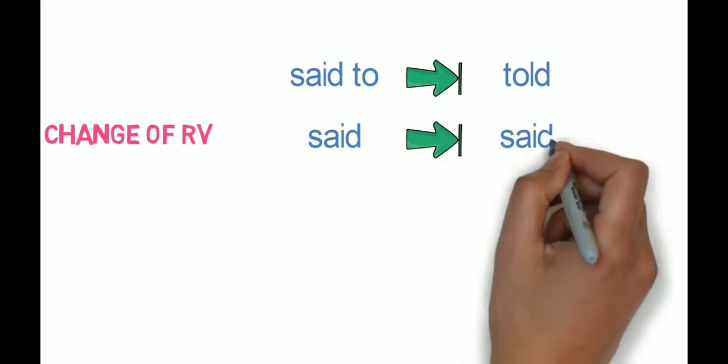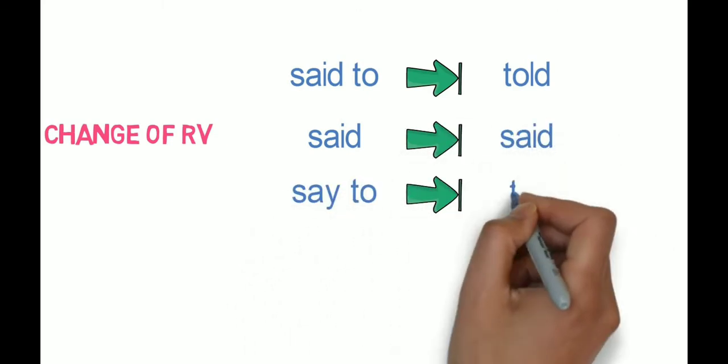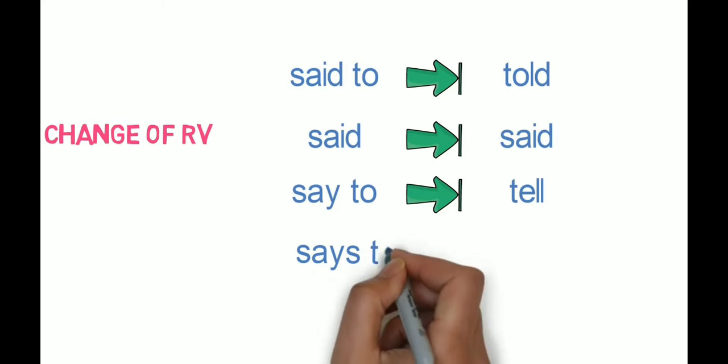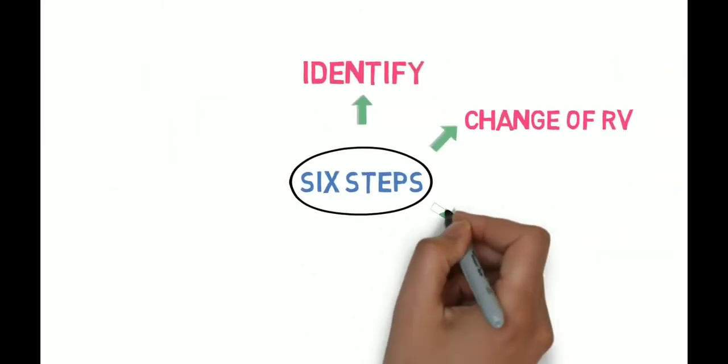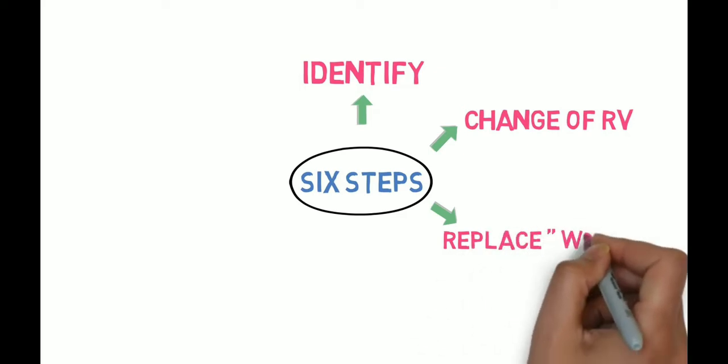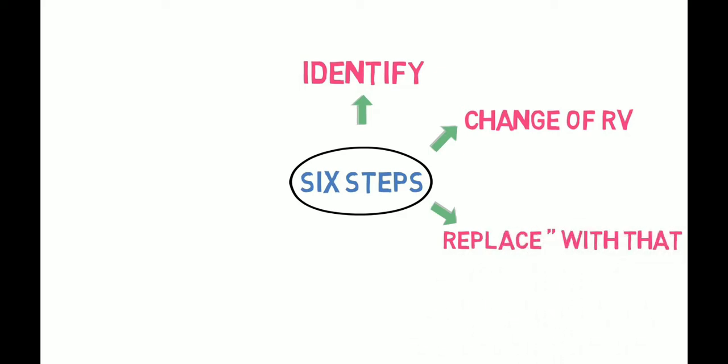Said will be converted to said. Say to will be converted to tell and says to will be converted to tells. This is the second step. The third step is to replace inverted comma with that. We will remove the comma and inverted commas in the sentence and join the reported speech with that.